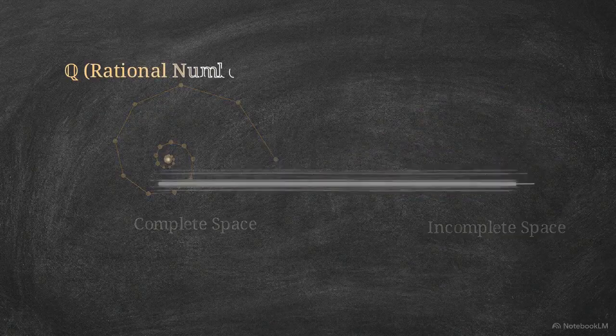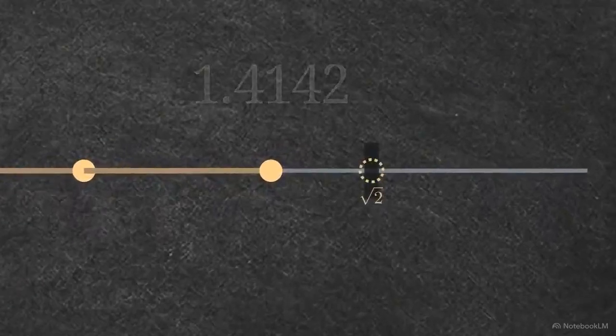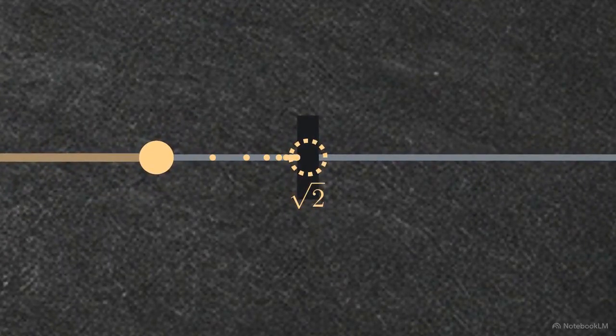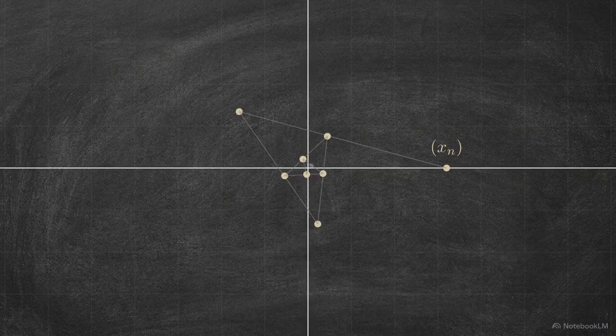This defines the rational number line. Following the sequence 1, 1.4, 1.414, it clusters at root 2, but there is no point there. Because the square root of 2 is irrational, the sequence falls through a hole in the space. To fix this, we have to build the missing points from scratch.